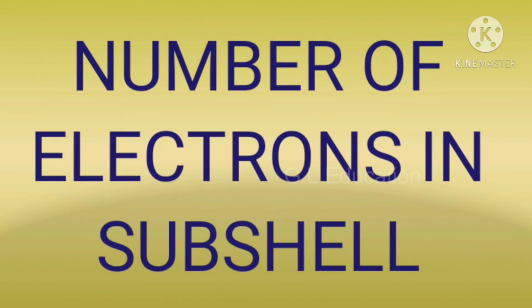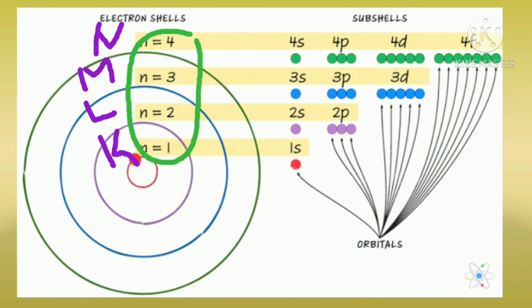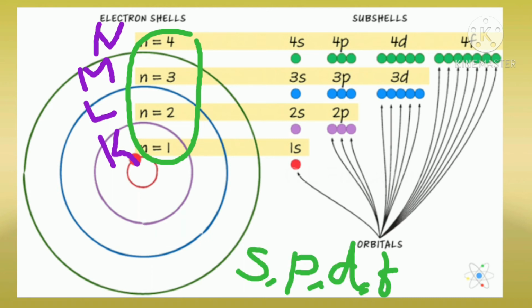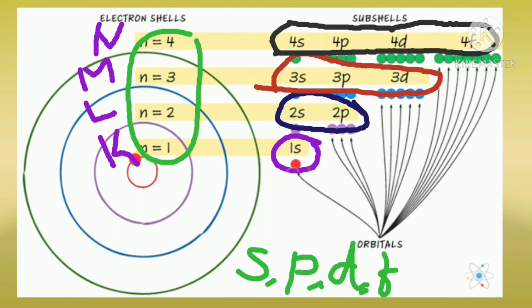Number of electrons in subshells. Students, we know very well there are 4 main shells K, L, M and N. And there are 4 subshells S, P, D and F. The first shell has one subshell, that is subshell S. Second shell has 2 subshells S and P. Third shell has 3 subshells S, P and D. Fourth shell has 4 subshells S, P, D and F.